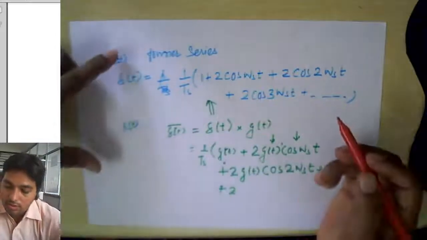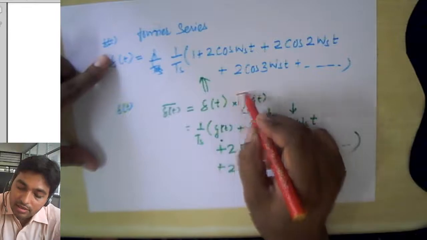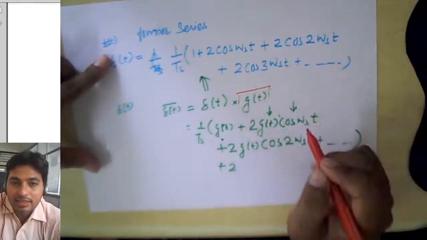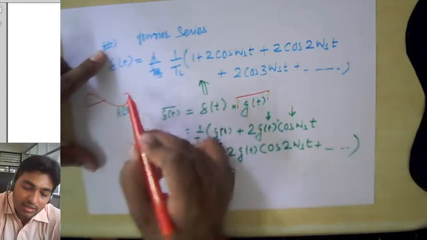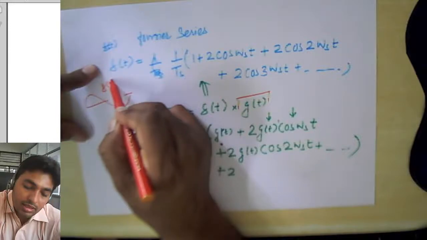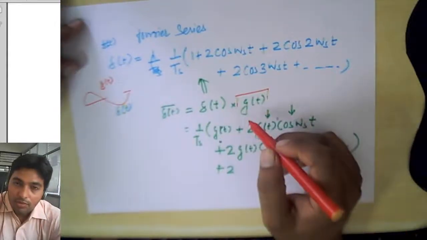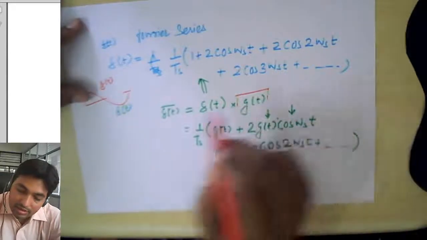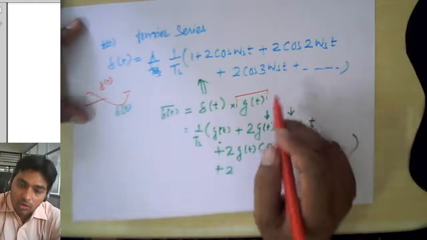We know that this is our band limited signal g(t). When we multiply it by a sinusoidal signal, it will consist of sine and cosine terms.